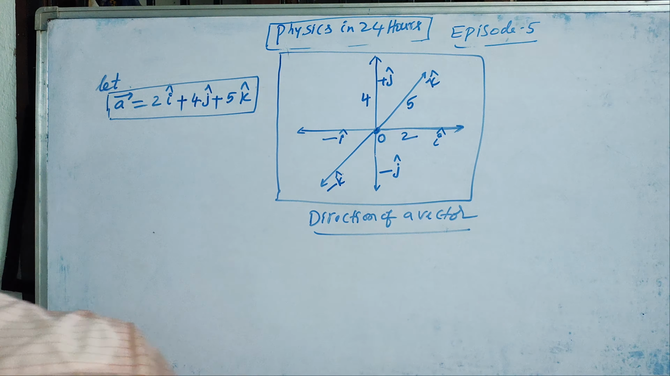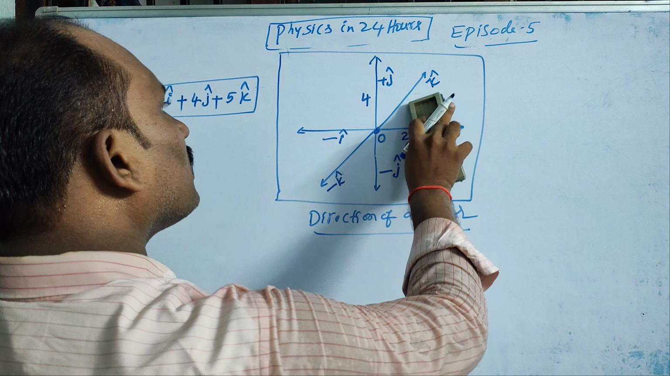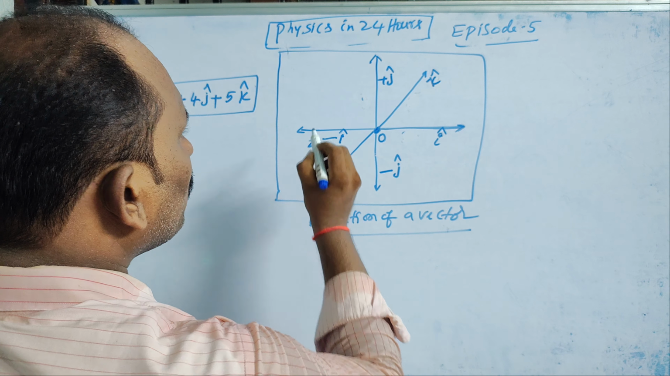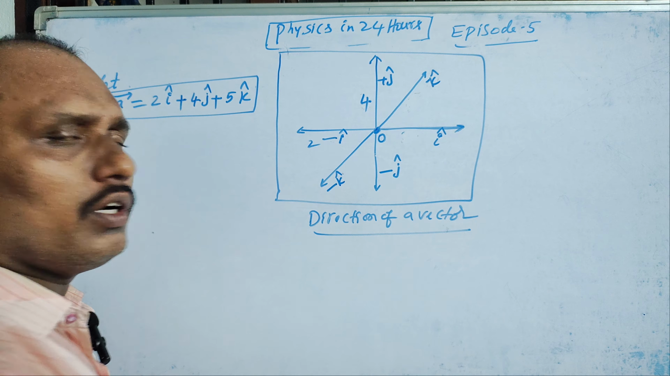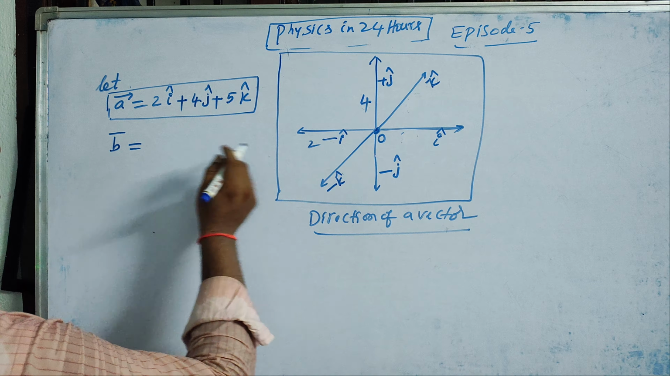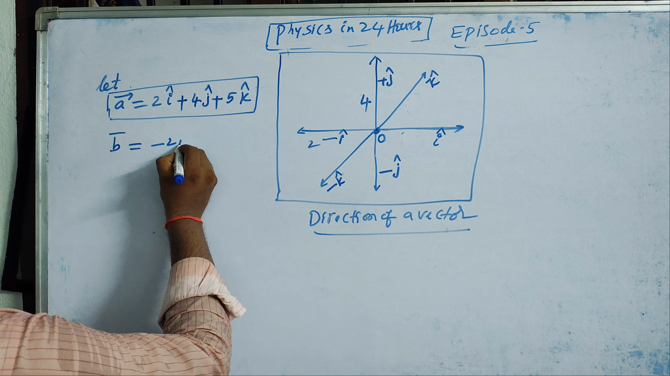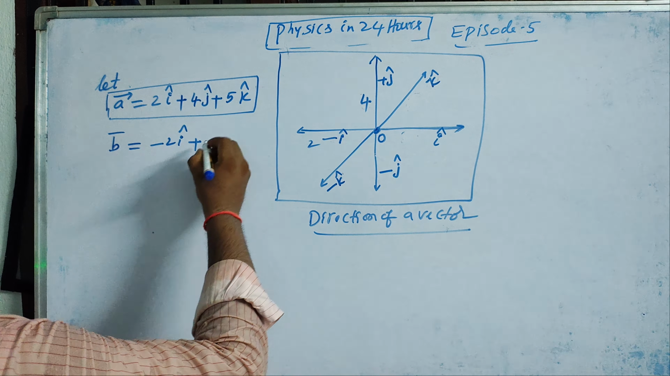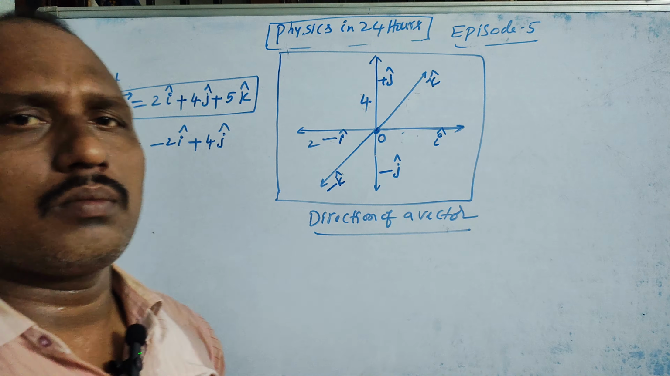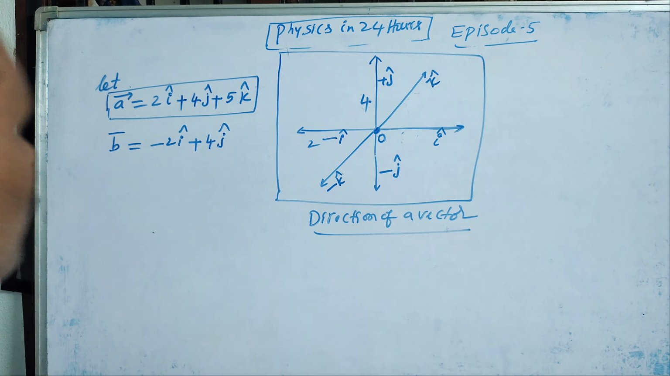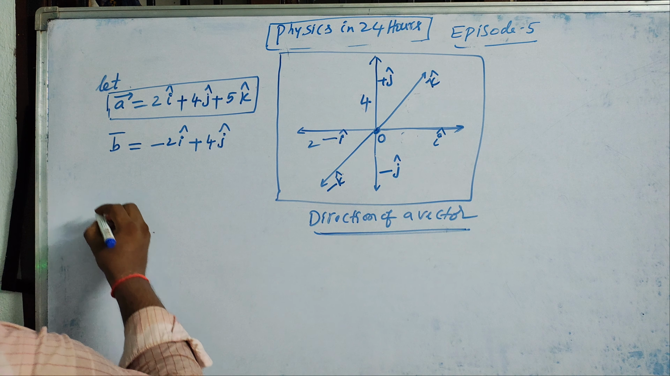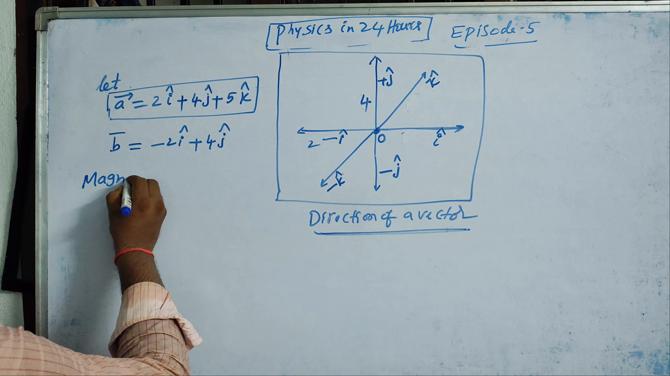So let us take another example. Now I moved in this direction 2 units, in this direction 4 units. So now what is the vector? Let us say b bar is equal to, along x-axis negative 2 I cap, along y-axis positive 4 j cap. In such a way we have to represent a vector. I hope you understood. So the direction we have created. Now the problem is magnitude. How to calculate a magnitude value?